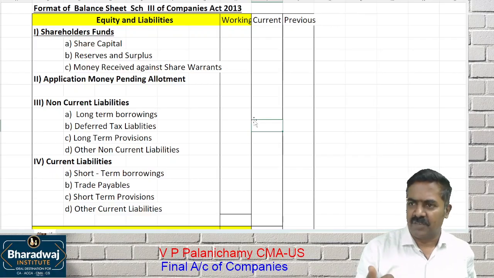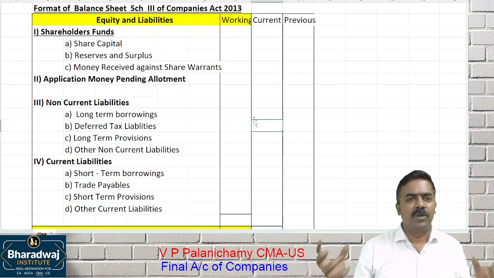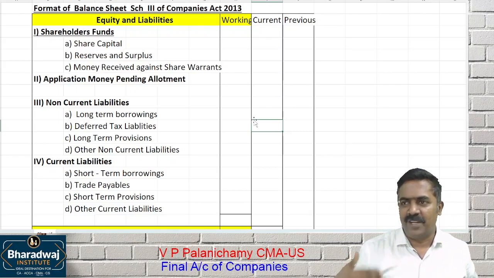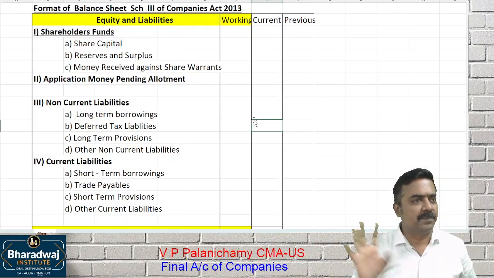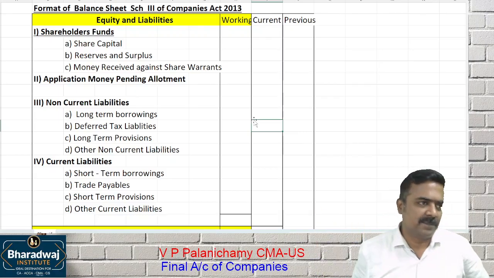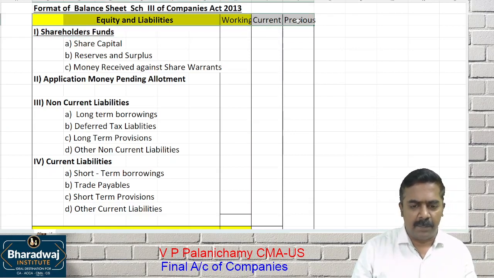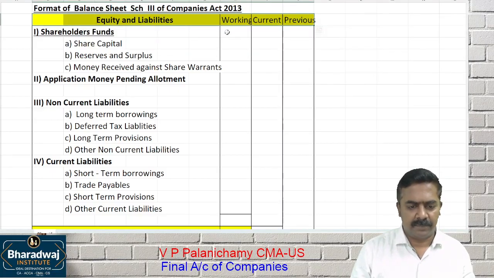Final accounts of a company we are going to learn. Amalgamation, absorption we are going to learn. At that time you have to prepare the balance sheet after amalgamation. Holding company accounts: the holding company should prepare the balance sheet in this format. So learning this format is primary for learning all the other chapters. Public company or private company, listed or unlisted company, must follow this format.